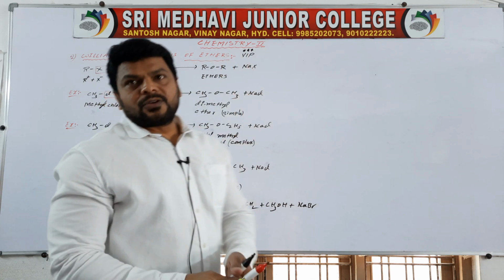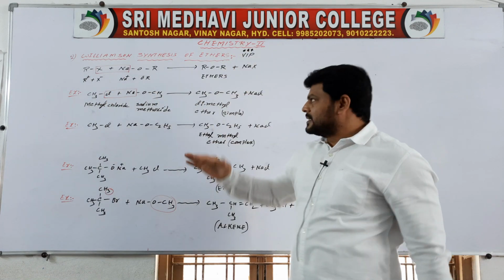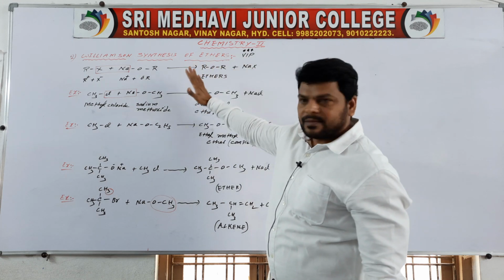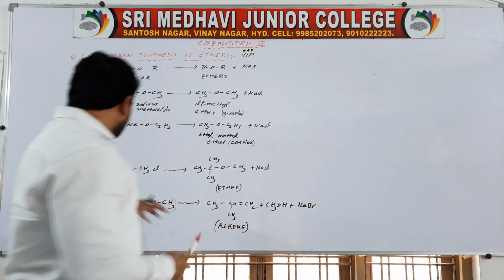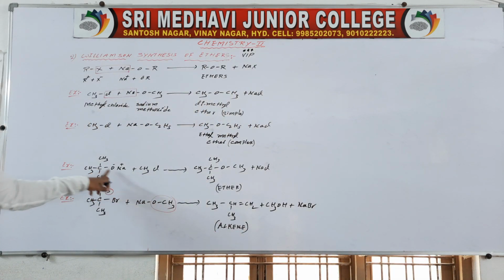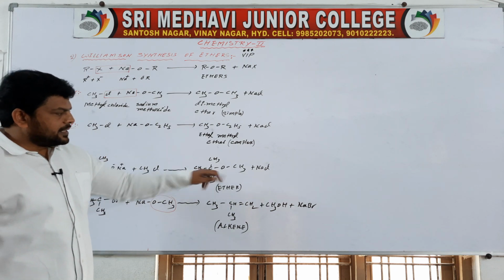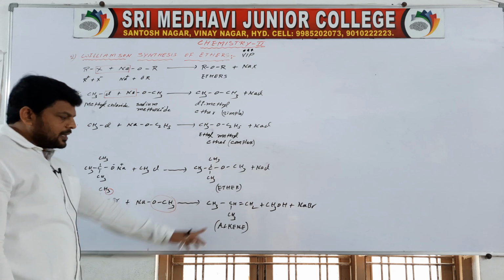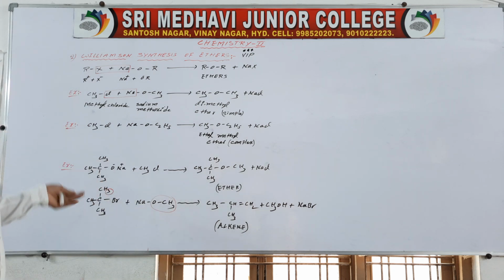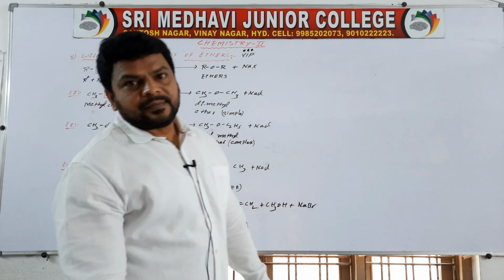These two are so useful for mains. Tertiary alkoxides react with alkyl halides, which gives ethers, and tertiary alkyl halides react with sodium alkoxide, which gives alkenes.